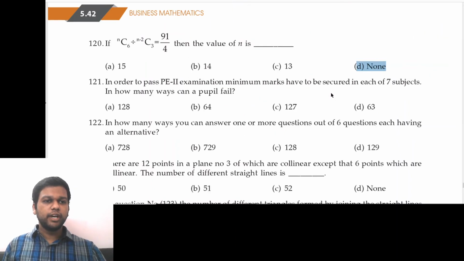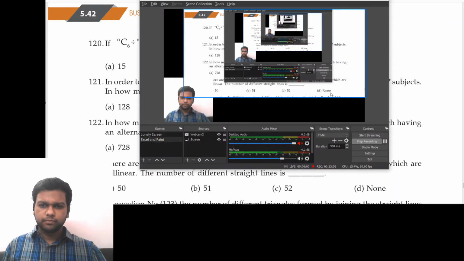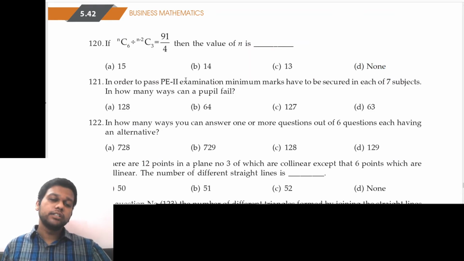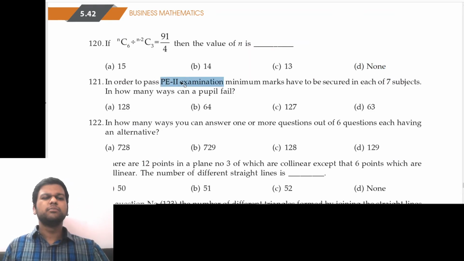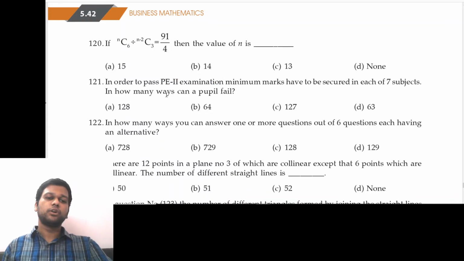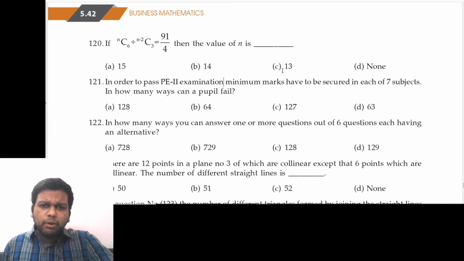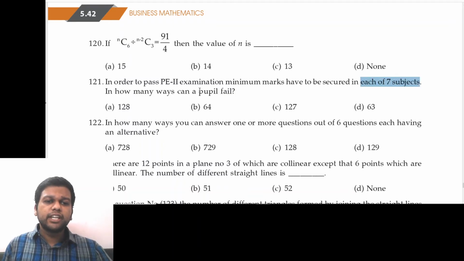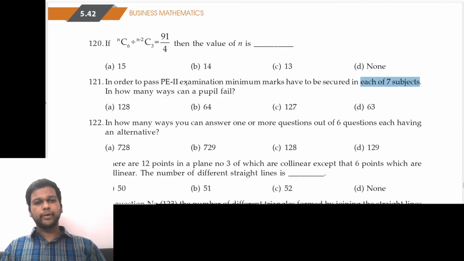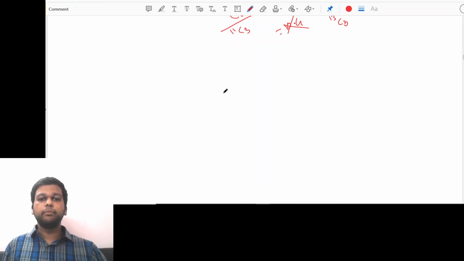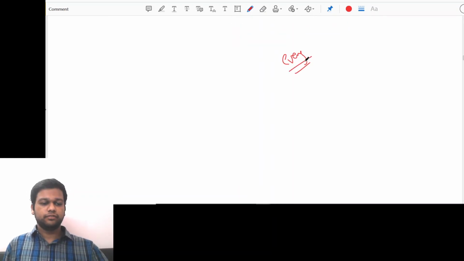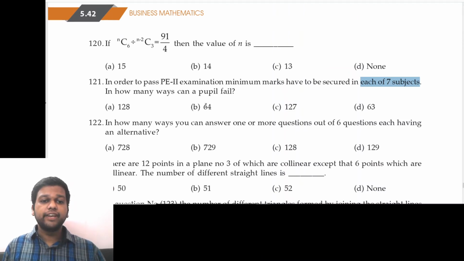Next is question number 121. In order to pass the PE2 examination, PE2 was the earlier name for Inter Group 2, minimum marks have to be secured in each of 7 subjects. In how many ways can a pupil fail? Okay, that means we have to secure minimum marks in every subject. So in how many ways can someone fail?